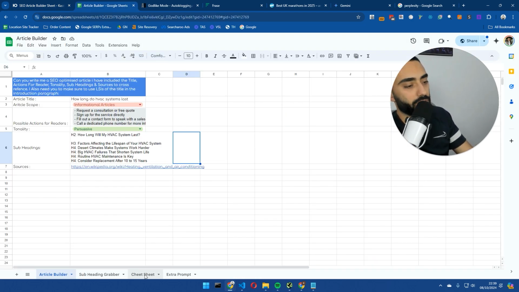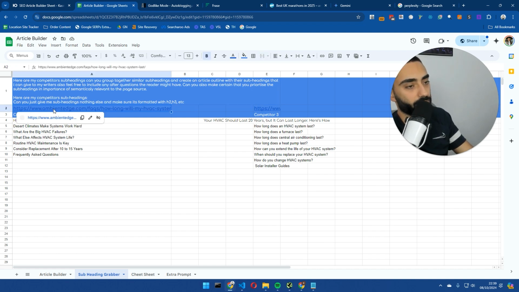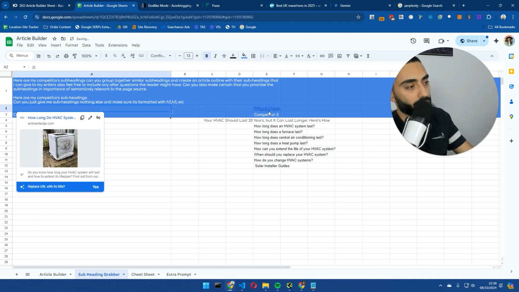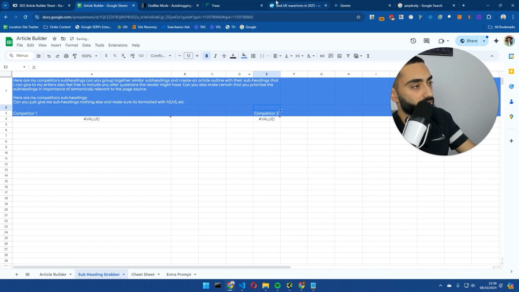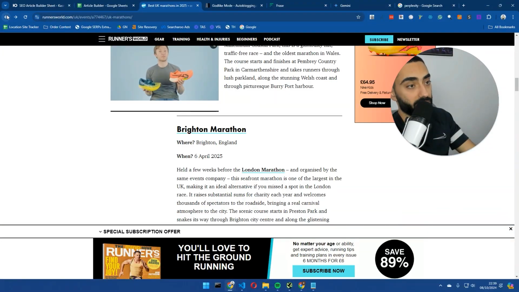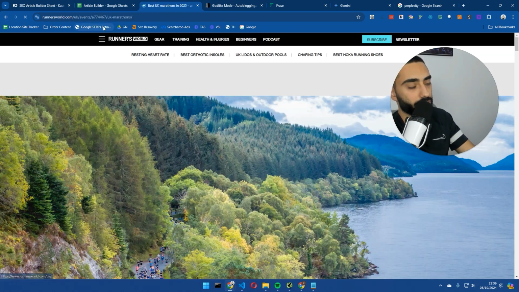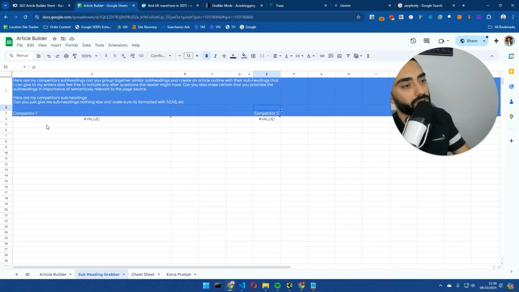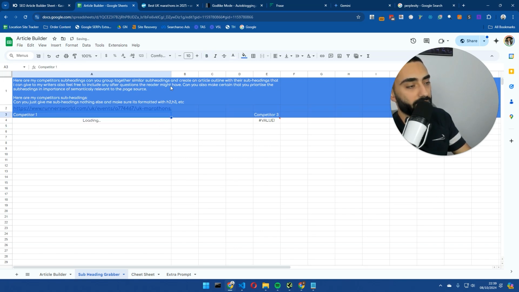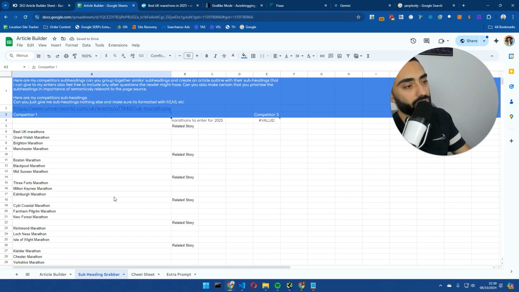So what we're going to do is we're going to use this sheet, and this sheet, first of all, needs a couple URLs so it can grab the subheadings. Now the keyword that we're going to be trying to rank for is best UK marathons. So I'm going to click on the first result, and I'm just going to paste in the URL here. Basically it's going to grab all of the subheadings here.